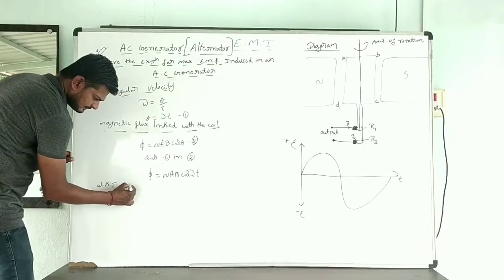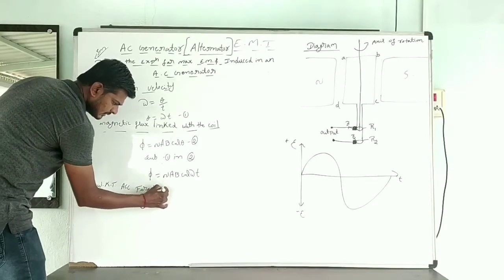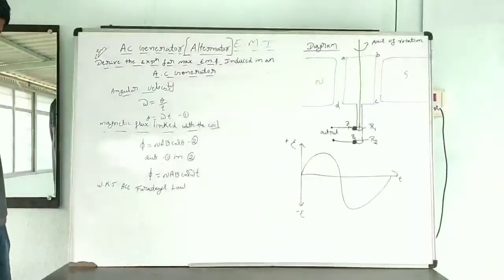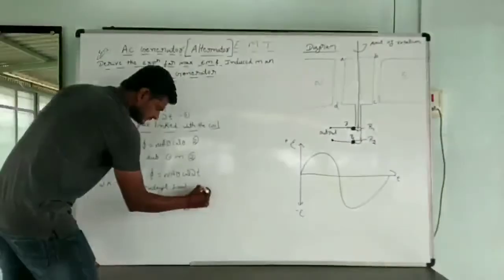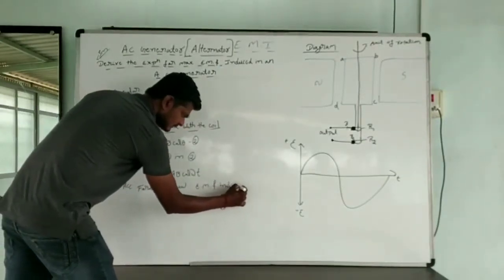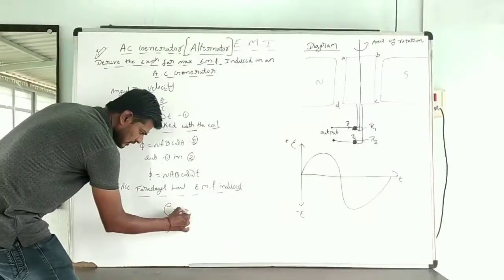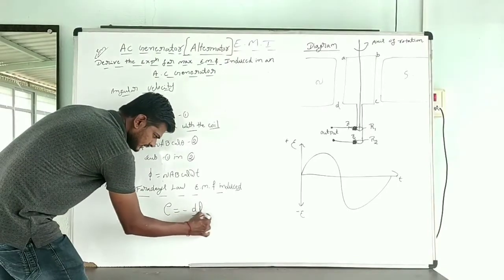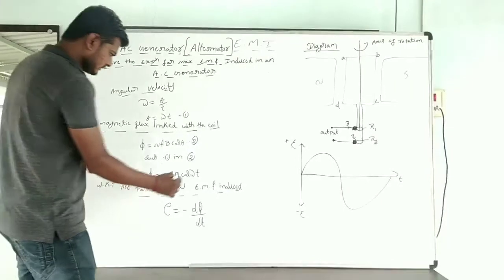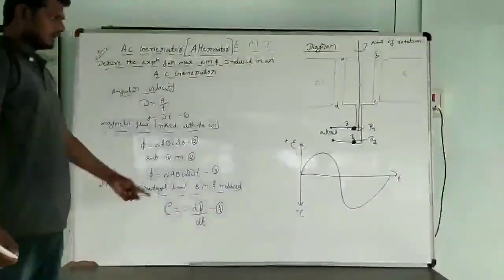According to Faraday's law, the EMF induced is what? E is equal to minus d phi by dt. The induced EMF is equal to minus d phi by dt. This one I am going to take as equation 3 and this one will be equation 4. Clear? I am going to rub the diagram.